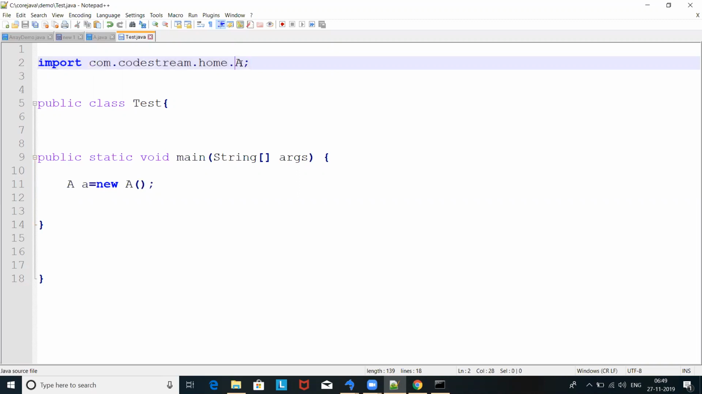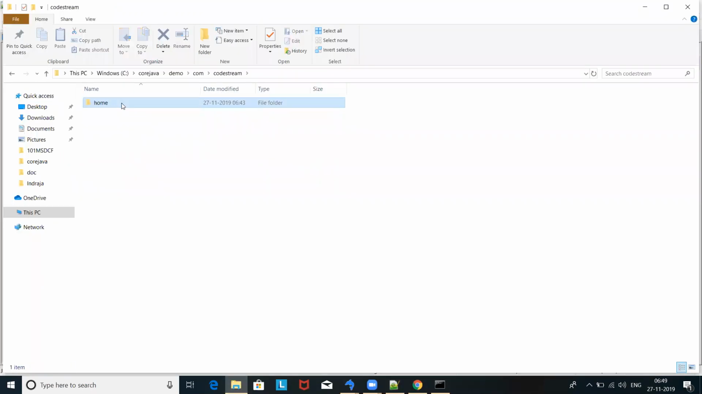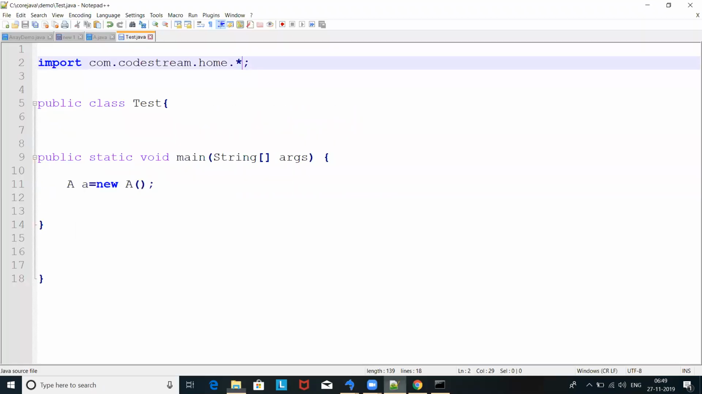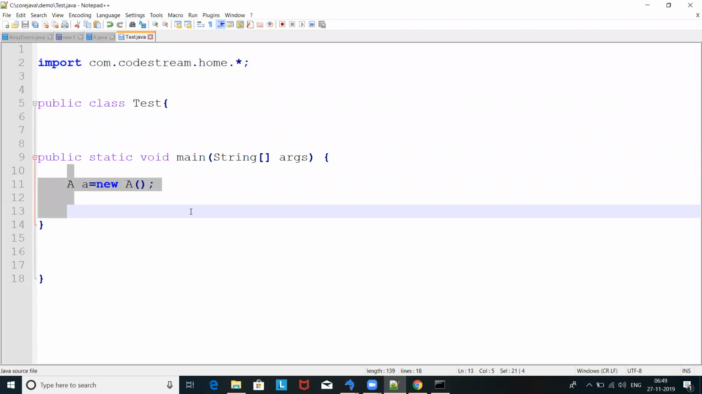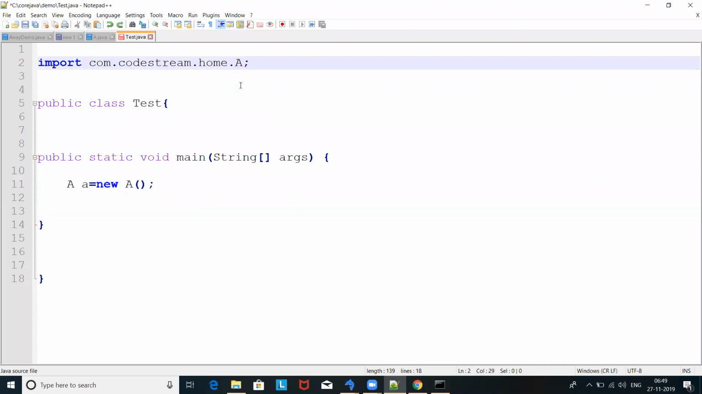Okay, so from com.portstream.home. Suppose you have many classes under this package, you can mention star. Star means all here. So star means if you have 10 classes under this package. Right now we have only one class, but if you have another class as well, you no need to write another statement again. If you put the star, now all classes you can access in this program. Okay, that is how we can create a package.